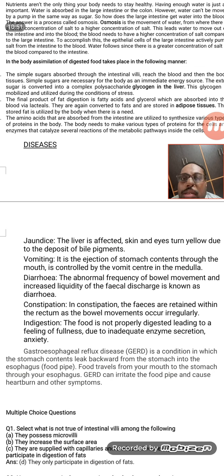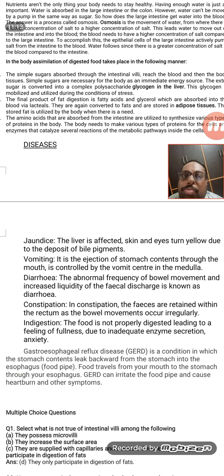So one of the most important things is jaundice. Jaundice is one of the diseases that affect the liver. When we get jaundice, the bilirubin, the secretion from the liver, starts to appear inside the blood. That is why the blood and other parts of the body become yellowish in color.